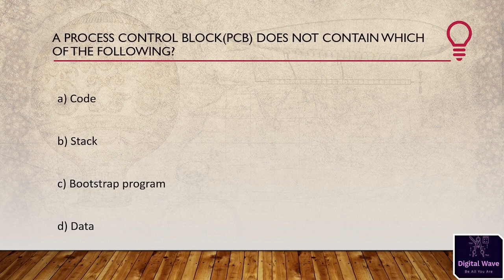Next question is: a process control block does not contain which of the following? First option available here, code. Second one is stack. Third one is bootstrap program, and the last one is data. So the right answer will be bootstrap program.